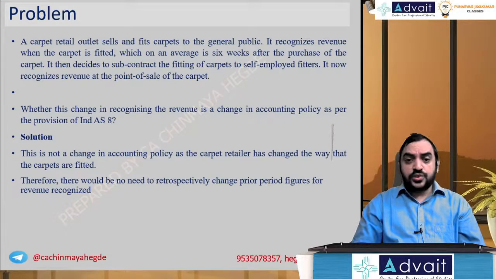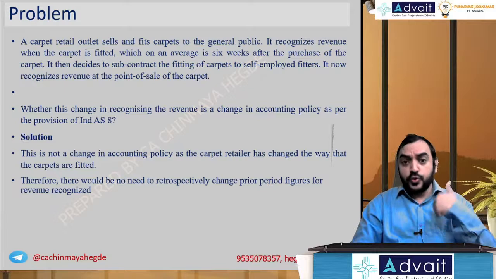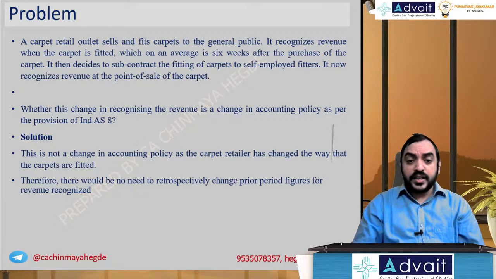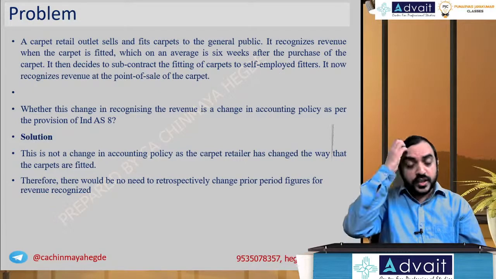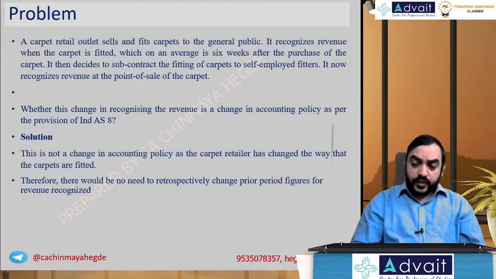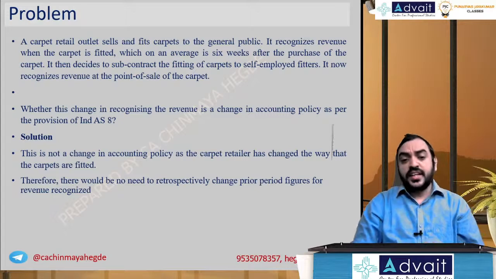It then decides to subcontract the fitting of the carpets to self-employed fitters. Instead of doing it yourself, you are giving it to somebody else. It now recognizes the revenue at the point of sale of the carpet. Whether this change in recognizing the revenue is a change in accounting policy as per the provisions of Ind AS 8.